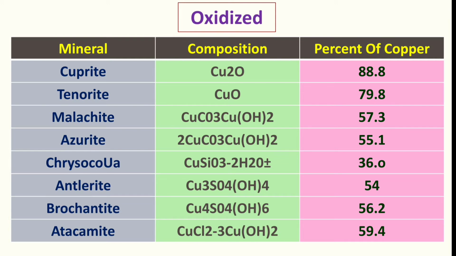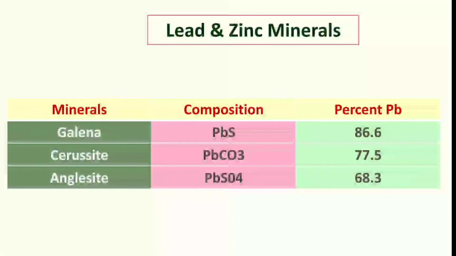So the valencies are different. And then atacamite, it's CuCl2·3Cu(OH)2, okay. So the compositions of the important minerals, for example cuprite, malachite, azurite, you have to remember, but the others you also have to remember from the exam point of view, okay. For example, brochantite is Cu4SO4(OH)6, so valencies are different, and you have to remember them, okay. So these are the oxidized minerals of copper.